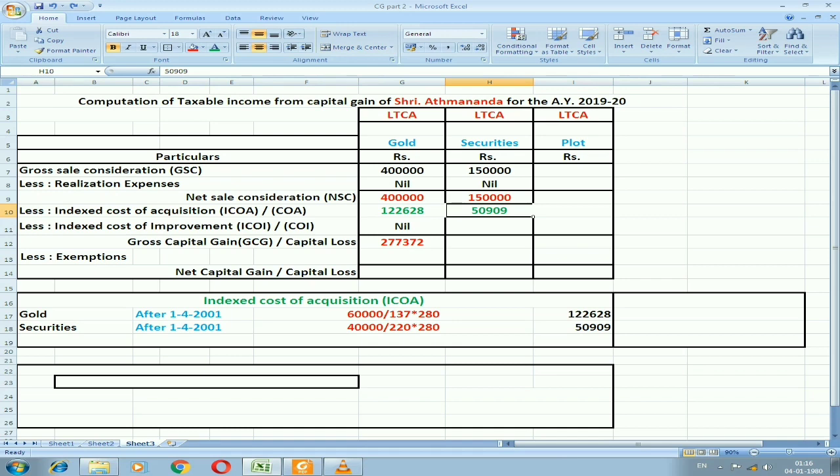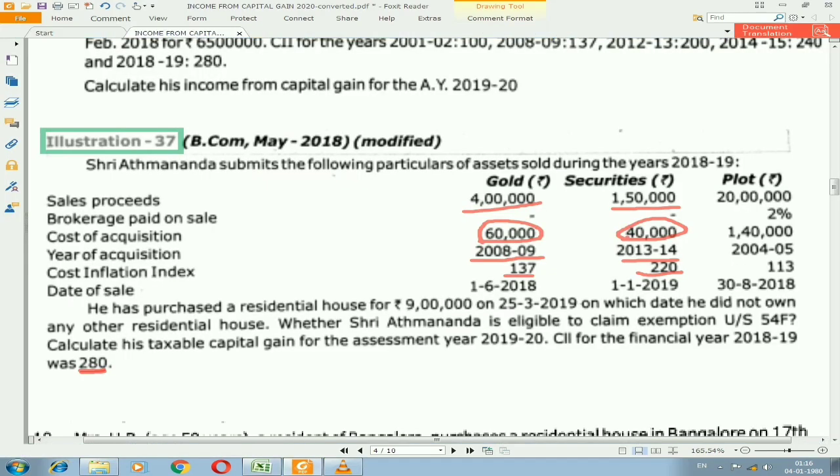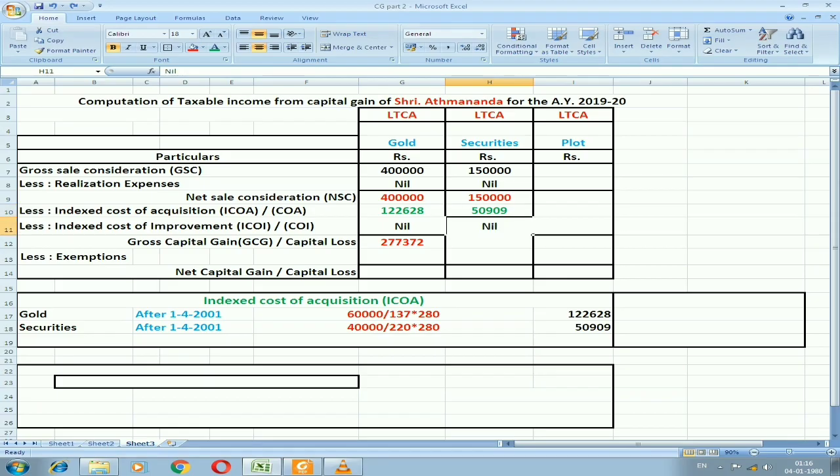After that, we need to check improvement. In the illustration, we don't have any improvement for securities. It will be nil. The total will be 99,091 rupees. Now I need to find out for plot.